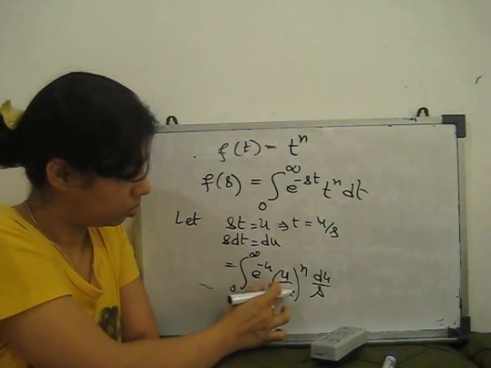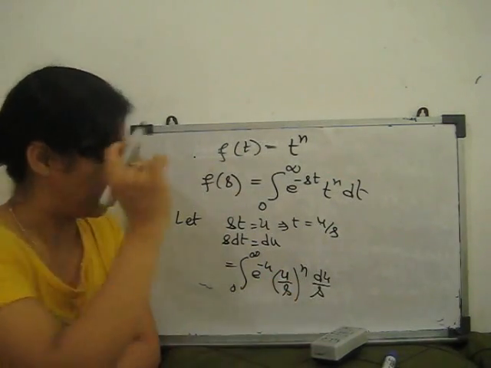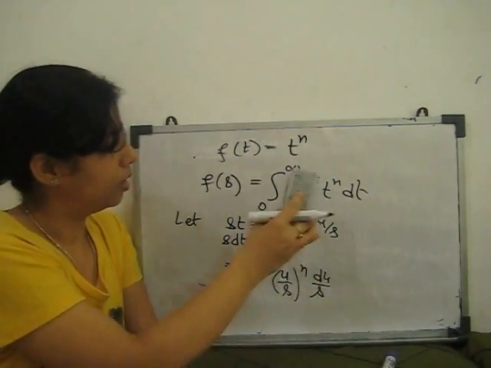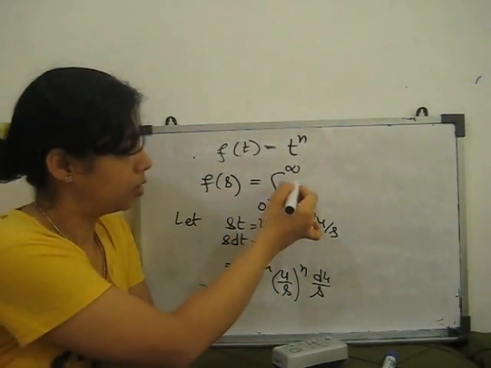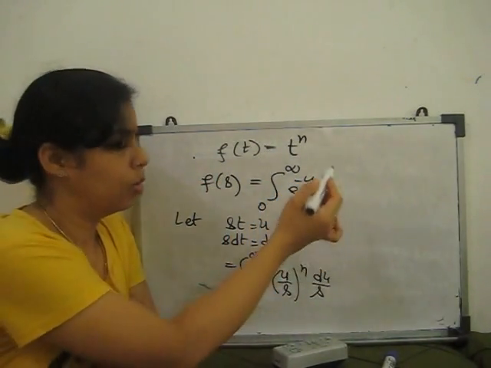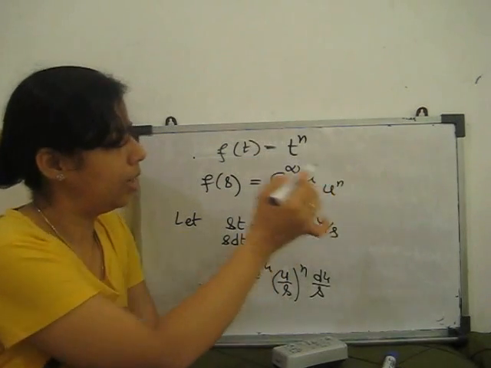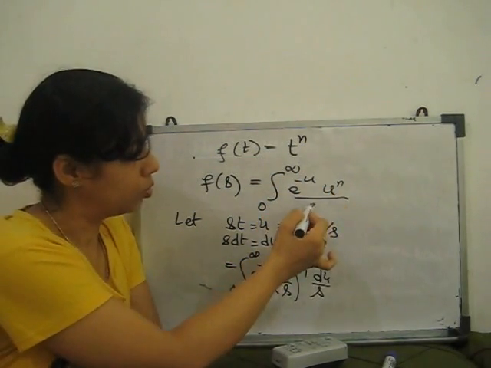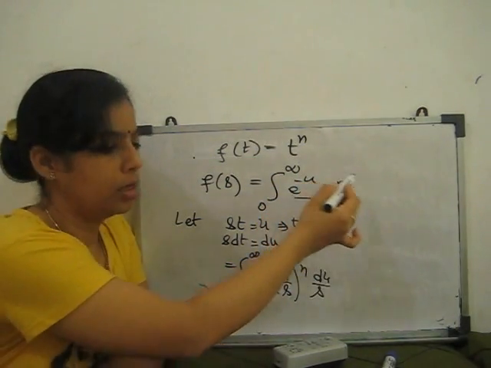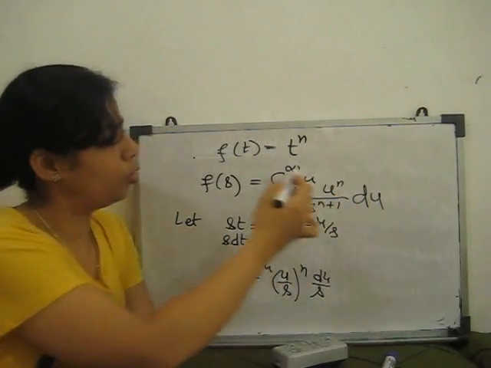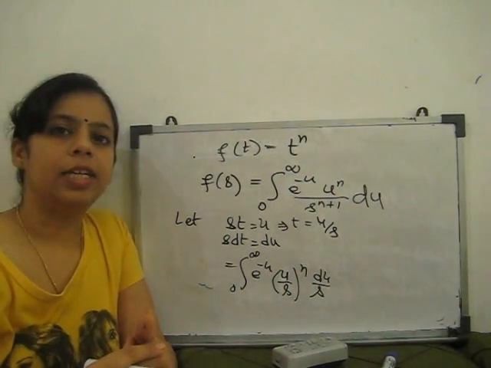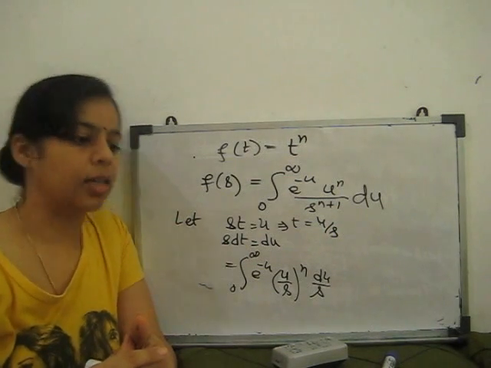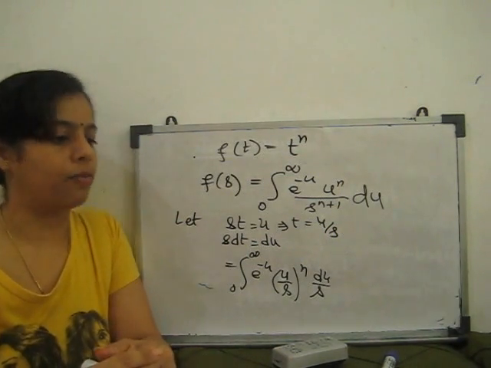So t is u by s. Now you simplify it. I rewrite here: e to the power minus u, u to the power n, over s to the power n plus 1, du. Now you can see e to the power minus u, u to the power n du is what? Yes, this is the gamma function.